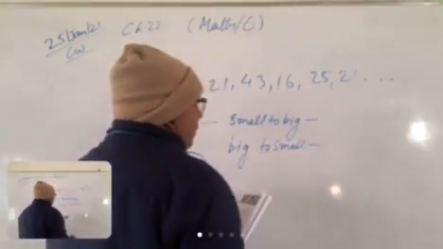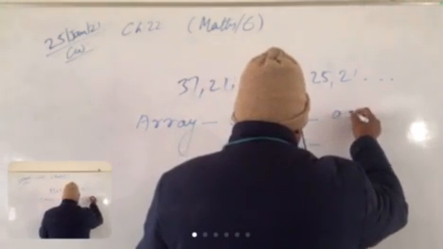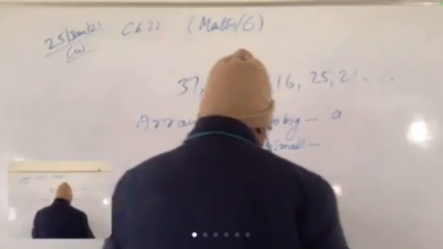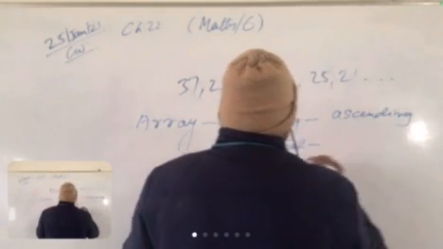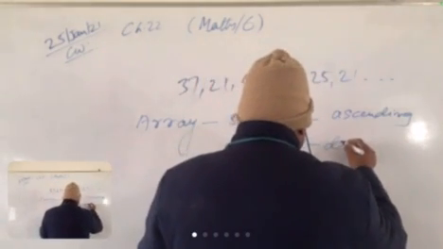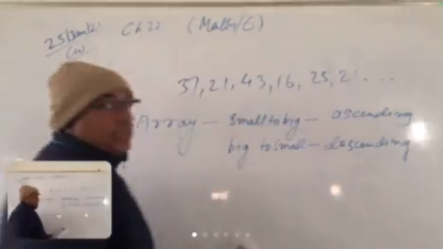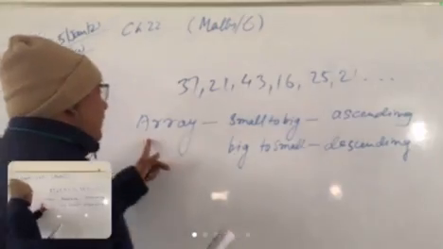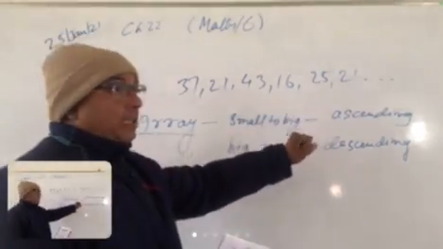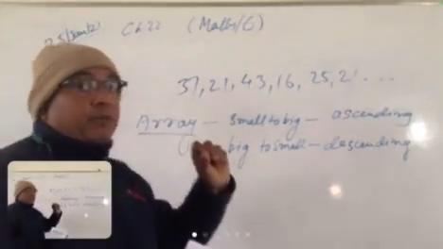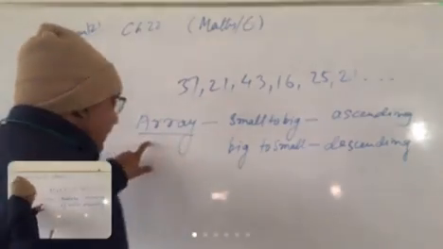Small to big is called ascending order, and if it is big to small, then descending order. So this is clear now. What is an array? An array is small to big, meaning we have to arrange the data in ascending order or descending order. Then it is called an array.